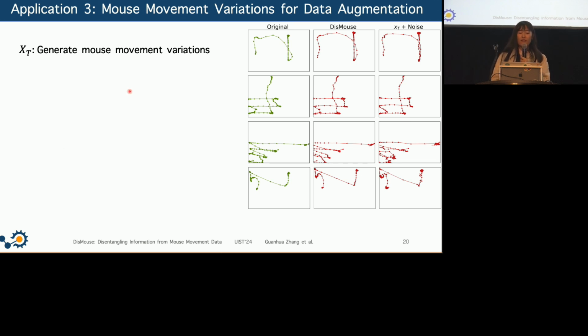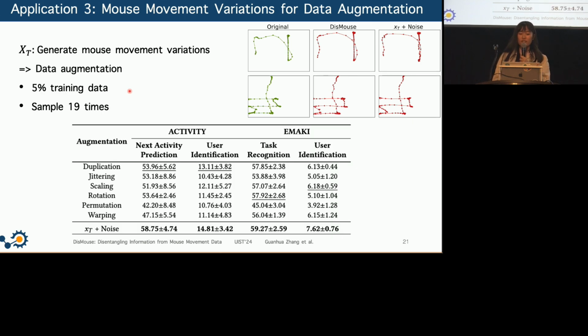Also, since we have shown that changing the XT can generate movement variations that have minor difference, we then show this can be used for data augmentation. So we randomly kept a little proportion of the training data to imitate the data scarcity scenario, and we sample the Gaussian noise multiple times and added them to XT to generate multiple variations to restore the training set into its original size.